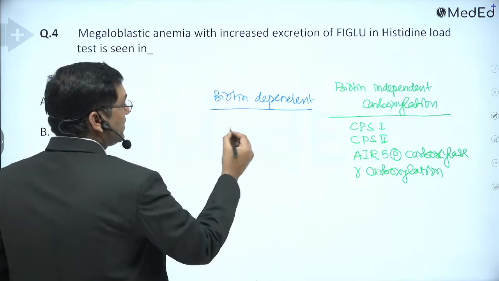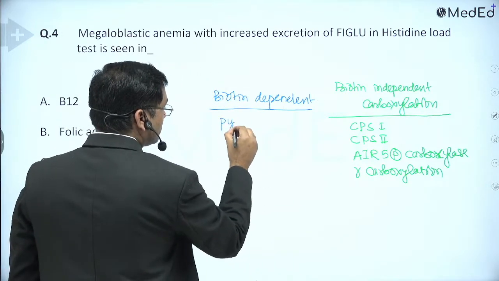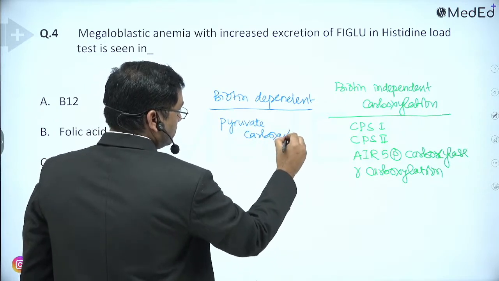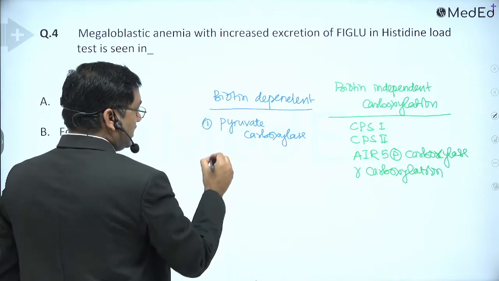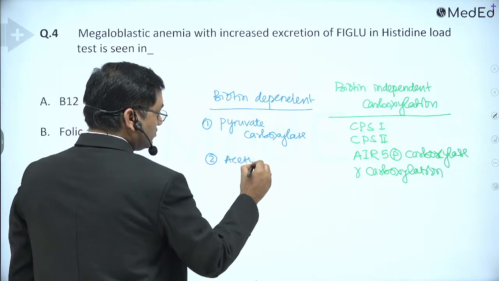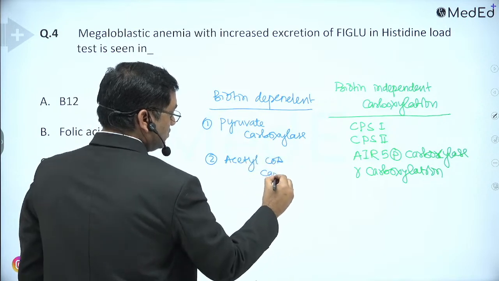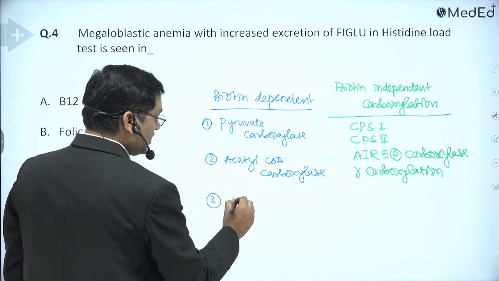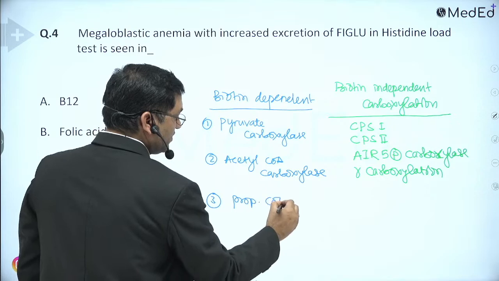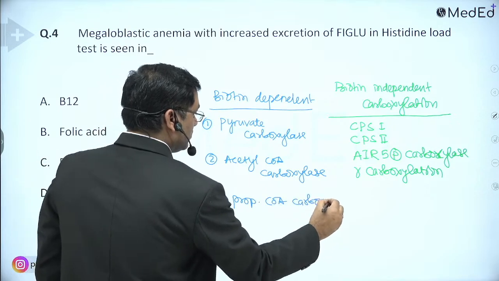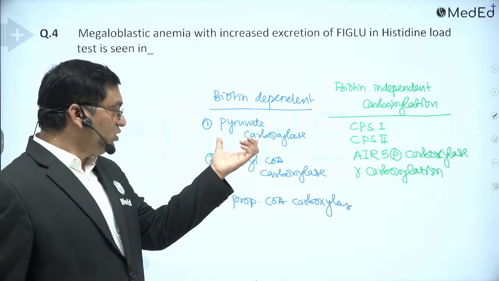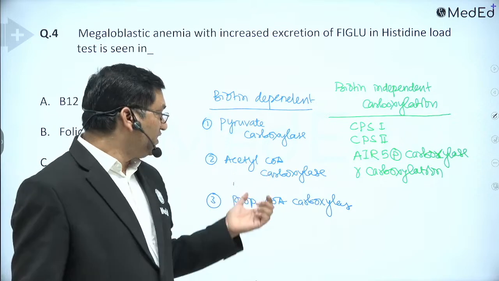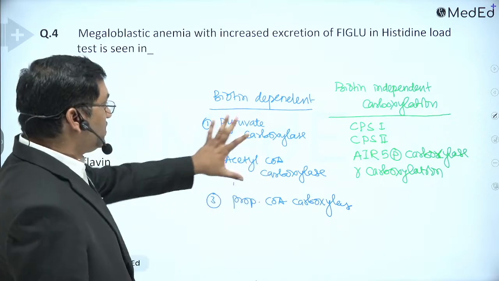So biotin dependent reactions include pyruvate carboxylase, then acetyl coenzyme A carboxylase, and propionyl coenzyme A carboxylase. Propionyl coenzyme A carboxylase is an important reaction in gluconeogenesis from odd chain fatty acid, and acetyl coenzyme A carboxylase is the important reaction in fatty acid synthesis. Okay, so these are the reactions.